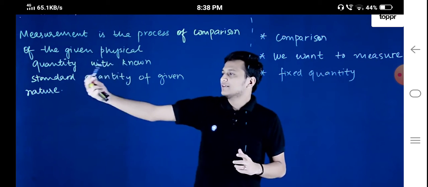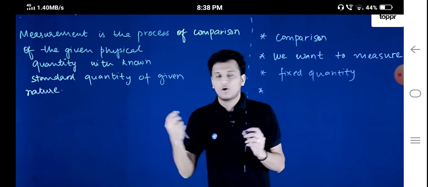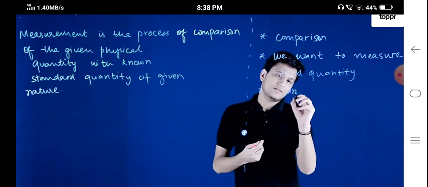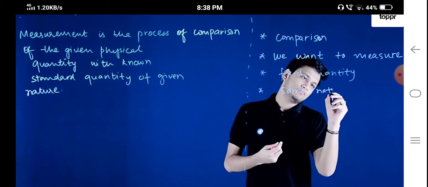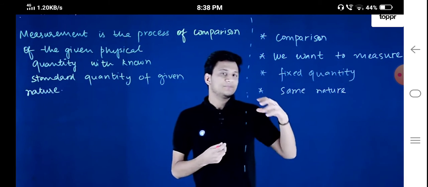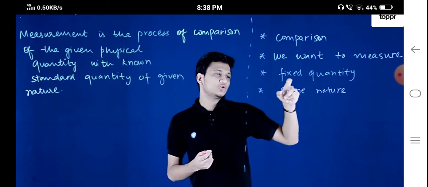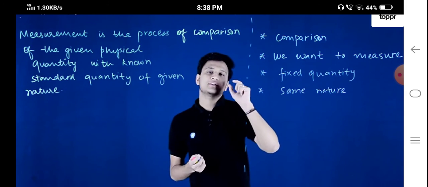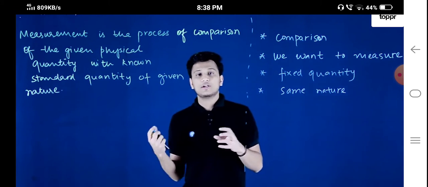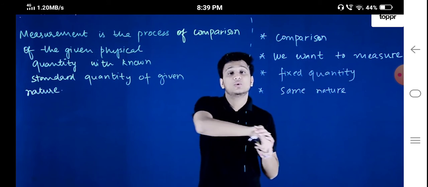Physical quantity with known standard quantity of given nature. Finally, of given nature means of same nature. For example, if I want to calculate the length of that road, you cannot bring your clock or your watch and say that the road measures 2 hours, right?